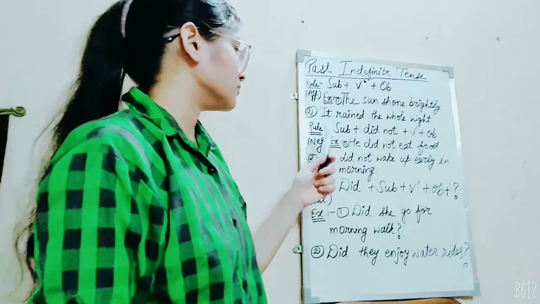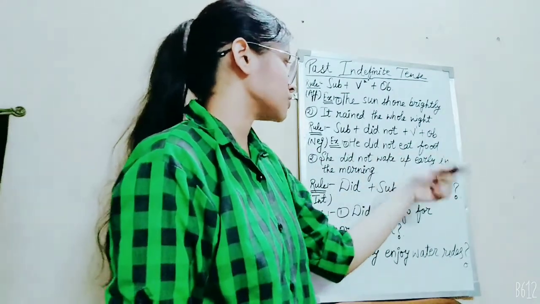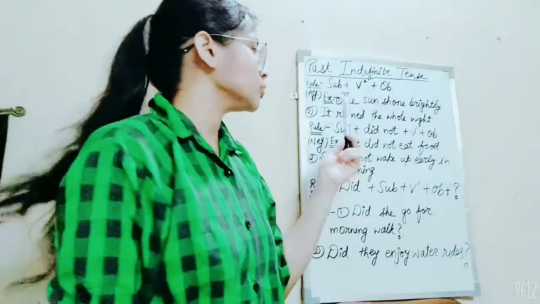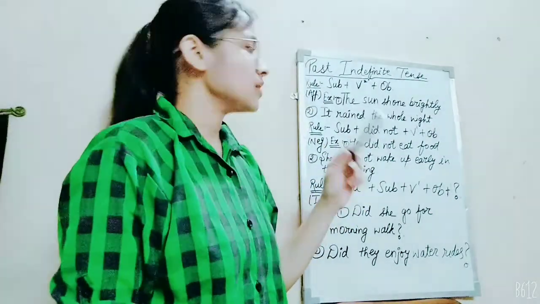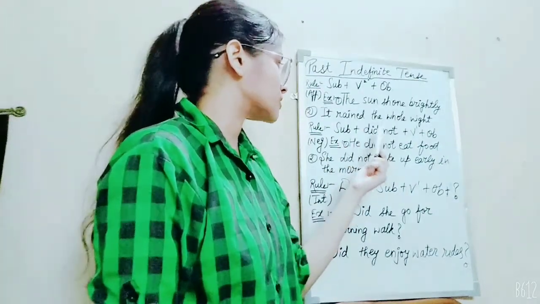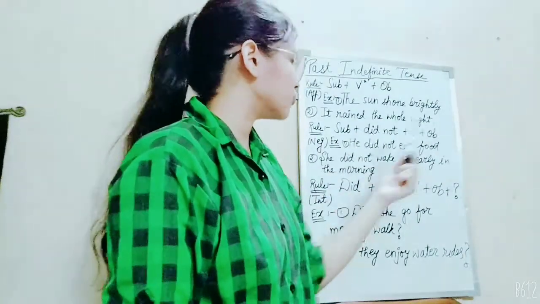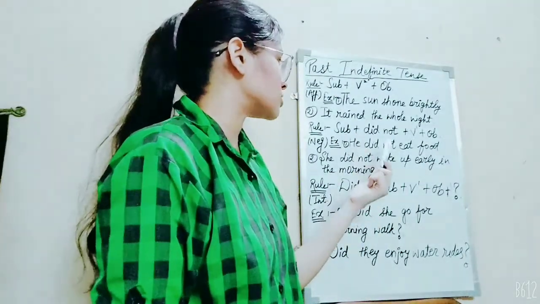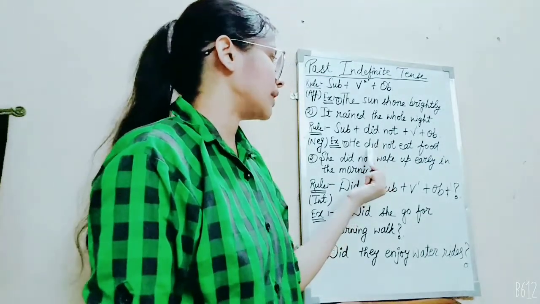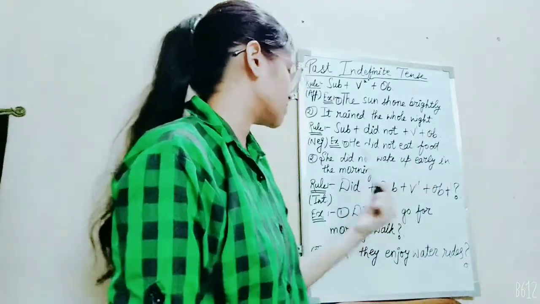Its rule for negative is subject plus did not plus verb's first form plus object. As we know that in case of present we were using do and does, but in case of past there is only a single word, which is did. Example, he did not eat food. He will act as subject, did not. Did will act as a helping verb, not as a negative word. Eat food as an object.